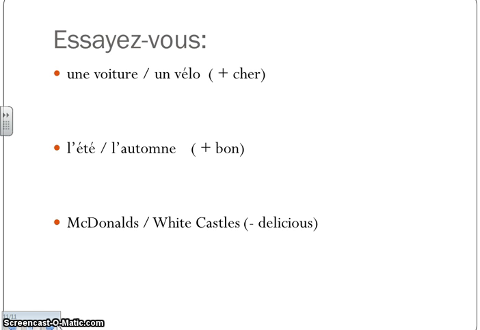Okay, so if you paused it and wrote these in your notes, I'll go through what you could have written for the answer. I can't type them in here or write them because I don't have my writing utensil with me, but you can listen to see if you have the right thing. So if we're going to say a car is more expensive than a bike, we would say une voiture est plus chère qu'un vélo. Notice when you write qu'un vélo, you drop the E in que before the vowel.